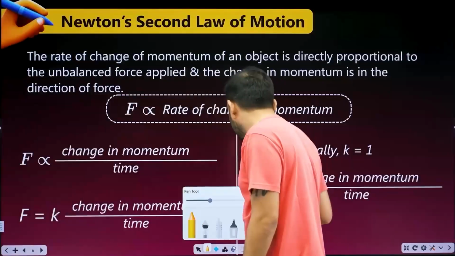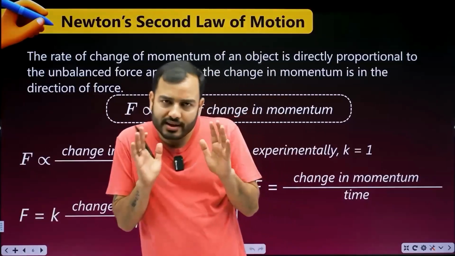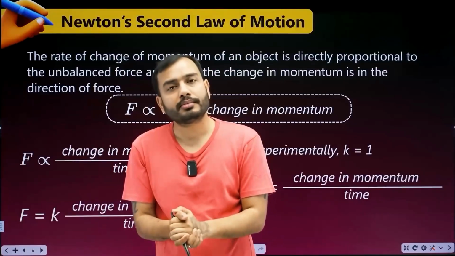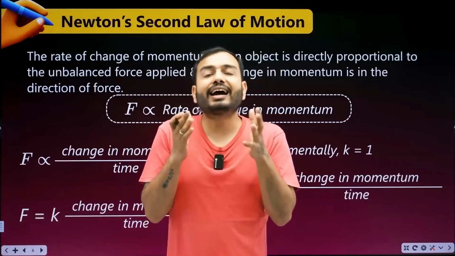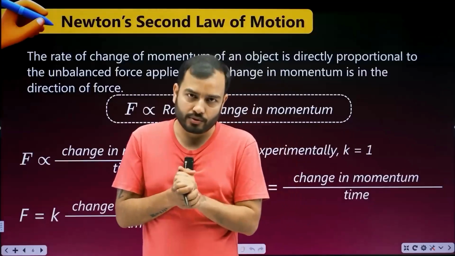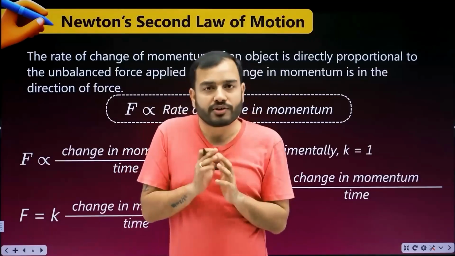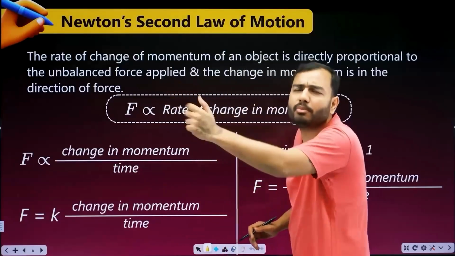Now we come to Newton's second law. The second law is very simple and straightforward. There's a formula. What does it say? The rate of change of momentum is directly proportional to the external force, and the change in momentum takes place in the direction of the force. What is he saying, sir? It's related to momentum. That's why we explained momentum a bit earlier.